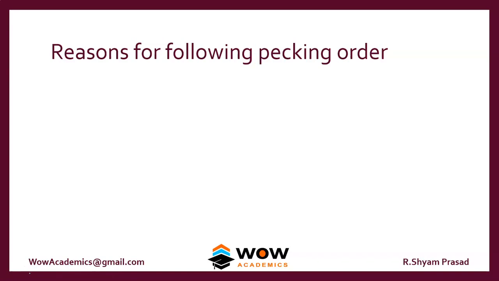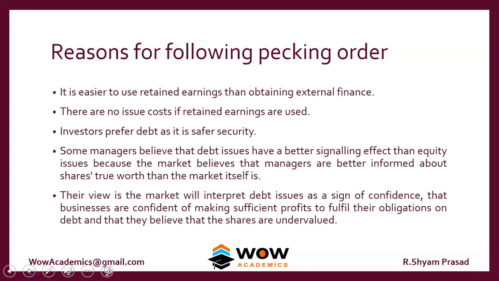So why do companies follow this pecking order? It is easier to use retained earnings than obtaining external finance. This is because the money is already in hand, so they can easily use it. There is no issue cost involved in retained earnings. It's simply used. Investors usually prefer debt when compared to equity. So it's easier to collect money through debt. Some managers believe debt issues have a better signaling effect than equity.